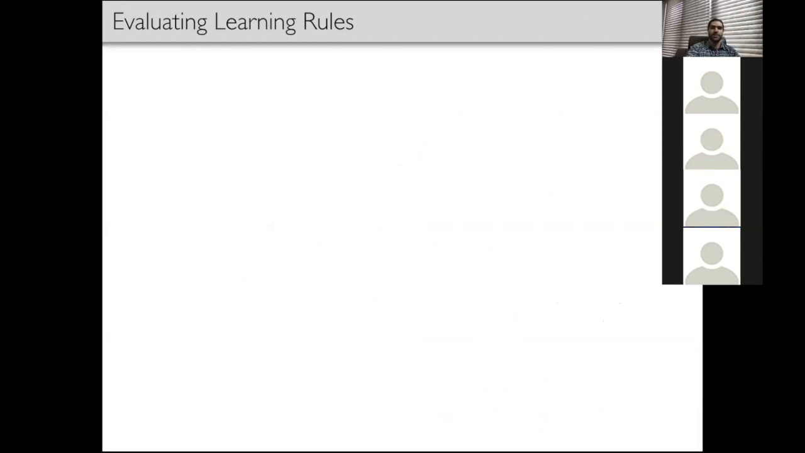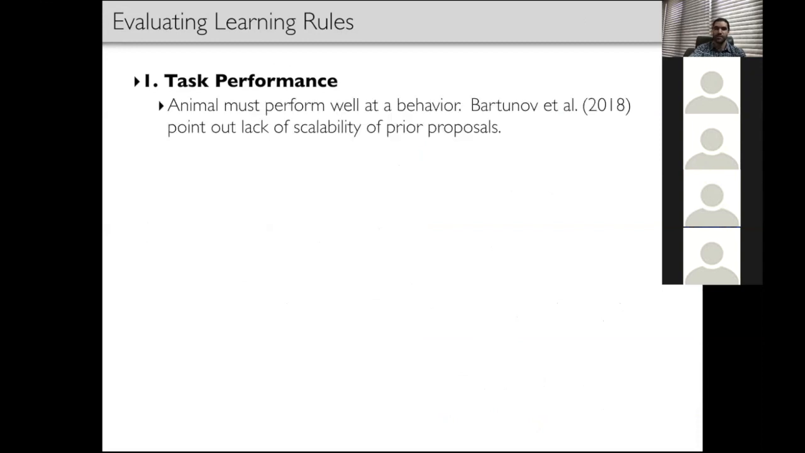There are two main metrics by which we propose to evaluate them. We'll first look at task performance, given that in order to survive, any given animal must perform well at a relevant difficult behavior. This is also in line with the point that Bartunov et al. highlighted in the 2018 paper, where they mentioned that alternative proposals to backpropagation perform well on constrained problems with smaller networks, but they fail to perform well at scale with deeper architectures on more complex tasks.